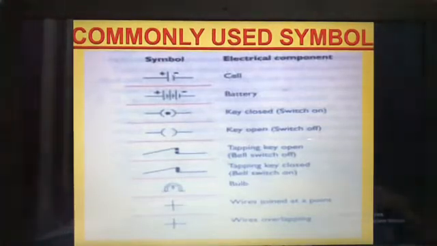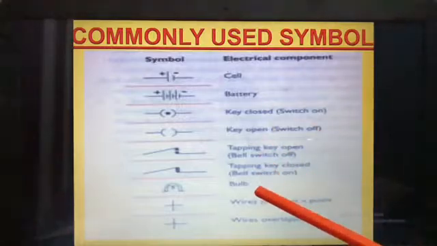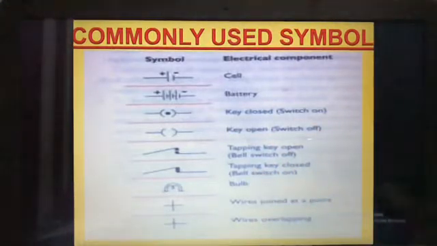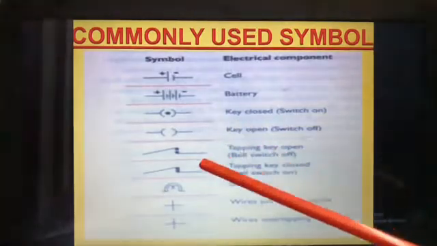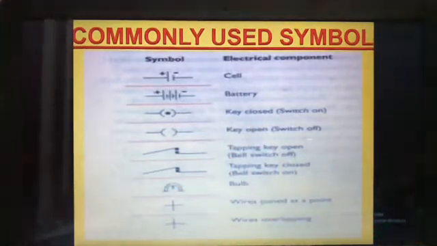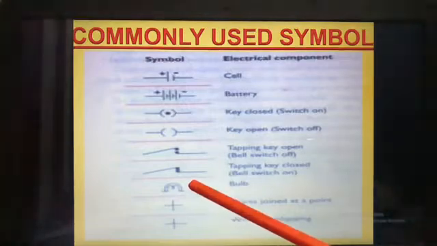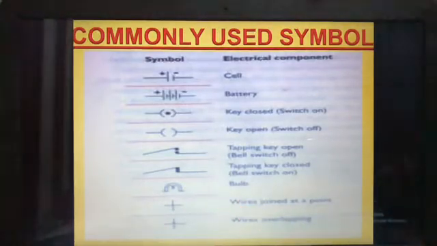When you are placing the cell in the toys and all, always you see where it is positive and where it is negative. Then only you use the cells. Otherwise what happens? It will not start working. And for the bulb also, if the filament is gone, inside you will have a thin wire, silver color. Once this is broken, then the bulb won't light. It has to be replaced like this. Okay.